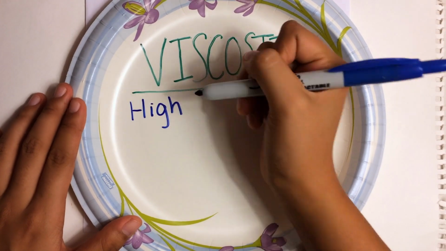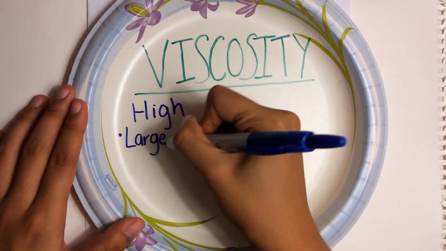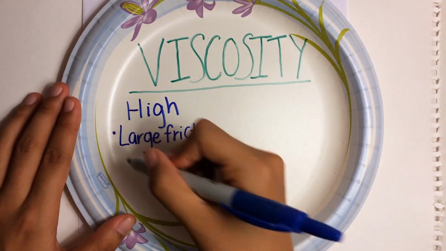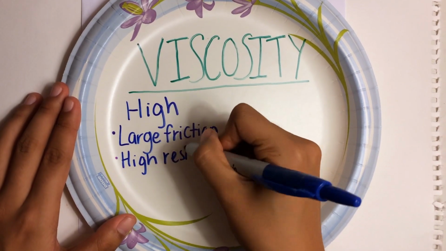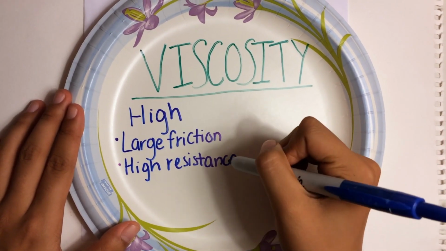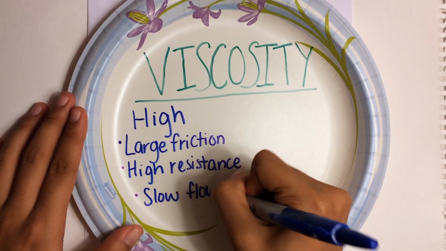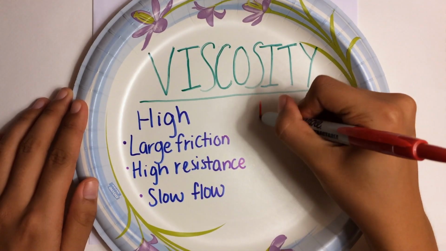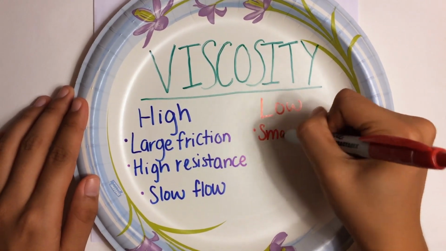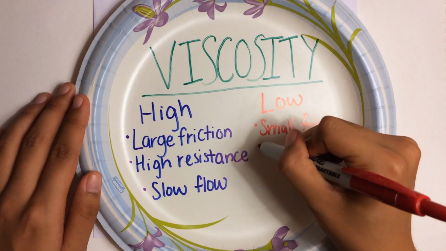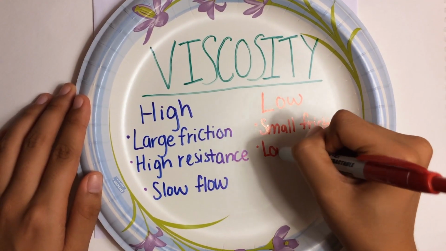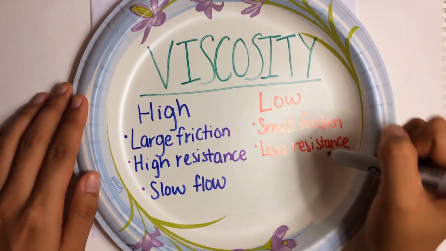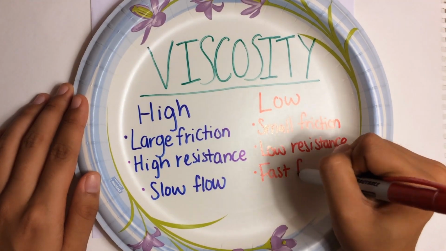Fluids with high viscosity have large amounts of friction between particle layers, high resistance to shear stress, and flow slowly. We usually think of them as thick fluids. On the other hand, fluids with low viscosity have little friction between particle layers, low resistance to shear stress, and flow quickly.